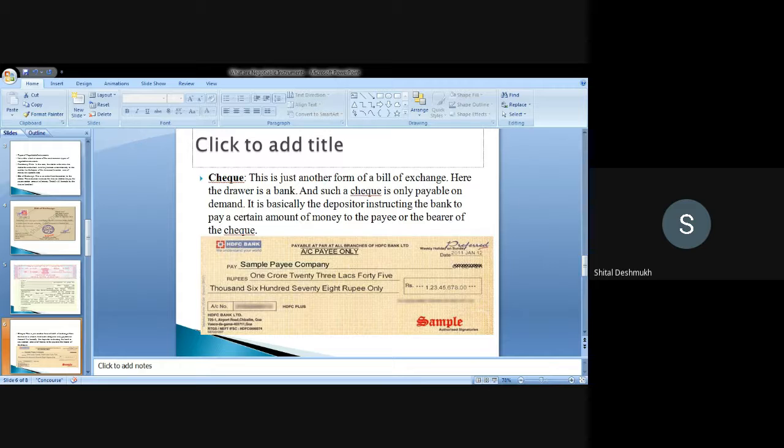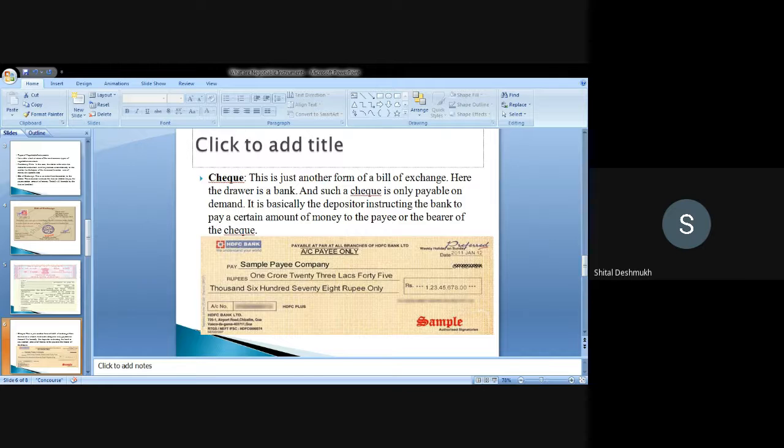the depositor instructing the bank. If I have a checkbook, I will instruct the bank, I will give the check, to pay a certain amount of money to the payee or to the bearer. If I give the bearer check, or if I give the account payee check from my checkbook, I am the depositor instructing the bank to pay this much money to either the bearer or the payee.